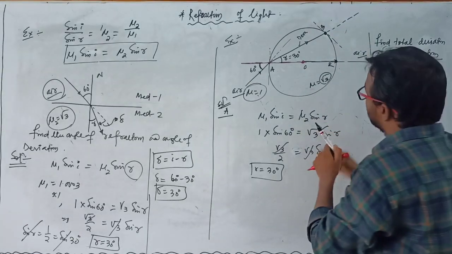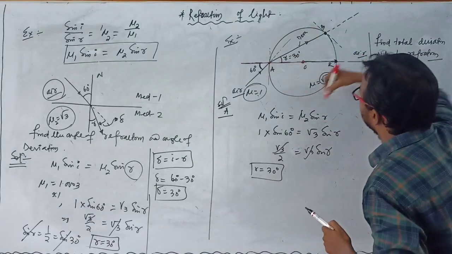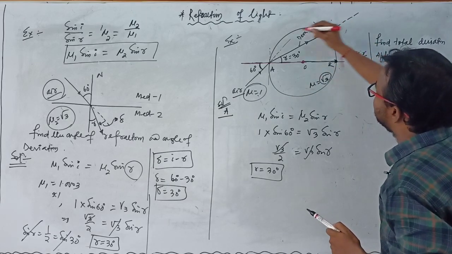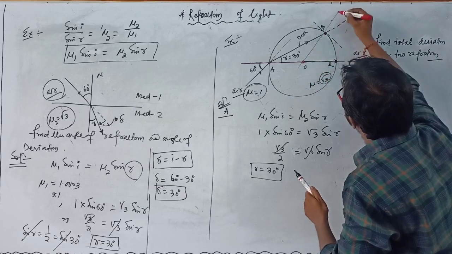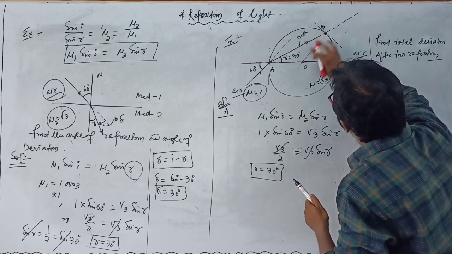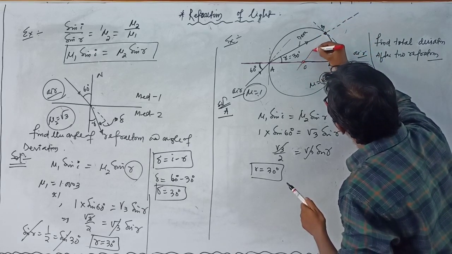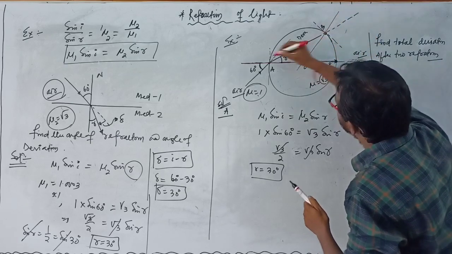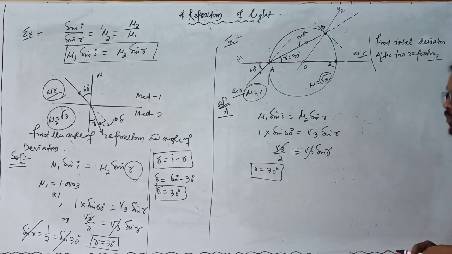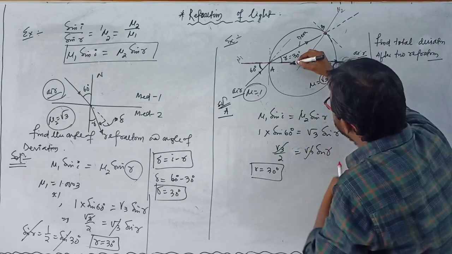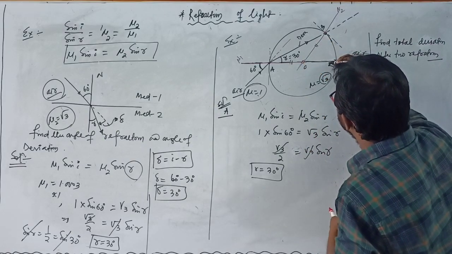Now at this point we have to draw a normal, and you already know that if we draw a normal at each and every point on the sphere, then this normal passes through the center of the sphere, like this. This is the first normal N1, this is the second normal N2, and this side and this side are equal because this is radius and this is radius.